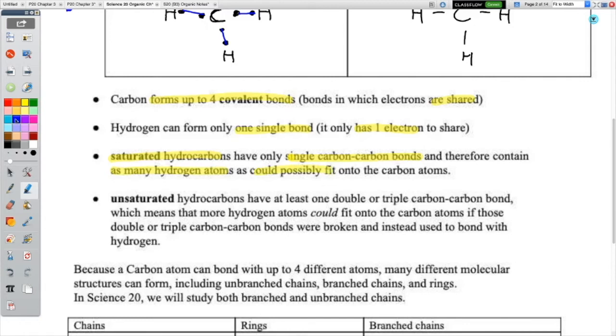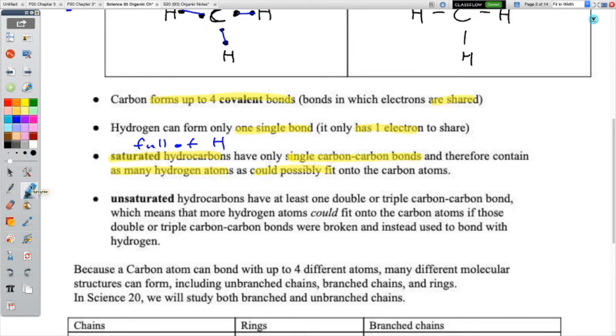So that word saturated: if something is saturated, it means it's full. It couldn't fit any more. Like if you have a saturated sponge, it's completely full of water. You can't fit any more water into it. That's what saturated means. So when we're talking about saturated, we kind of mean saturated with hydrogen. So let's just say saturated means full of hydrogen. It's got as much hydrogen as you could possibly fit into it.